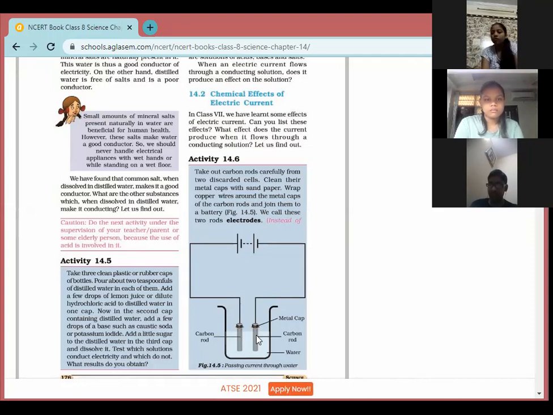Two carbon rods we have taken. On the metal caps of the carbon rods we have wrapped copper wire, and the copper wire is attached to the battery. And we have placed this whole setup in a beaker. And in the beaker, what have we taken? Water.